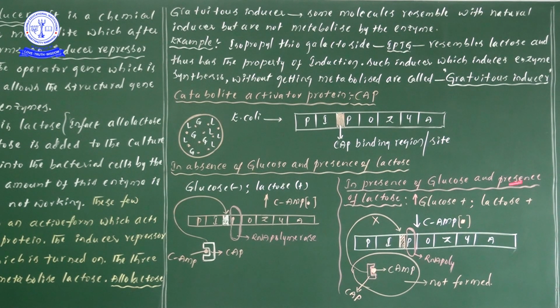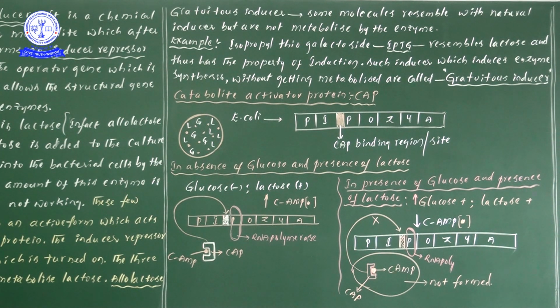Next concept, you see the side heading: in presence of glucose and presence of lactose. In the first statement, what we have seen is glucose is absent, lactose is present. But in the second statement, both are present. Glucose is there as well as lactose. In this particular case, glucose is present, so the glucose levels are also more. Once you see the pink color arrow mark turns towards up.